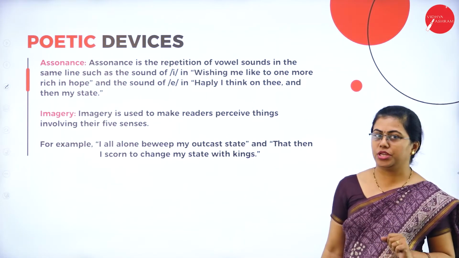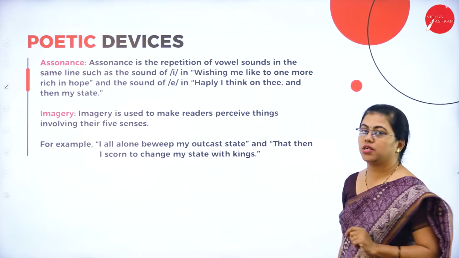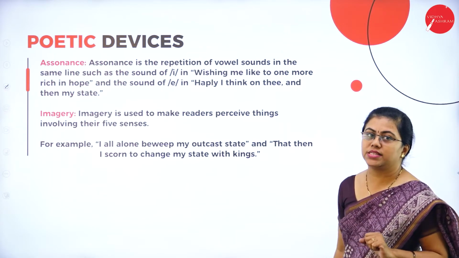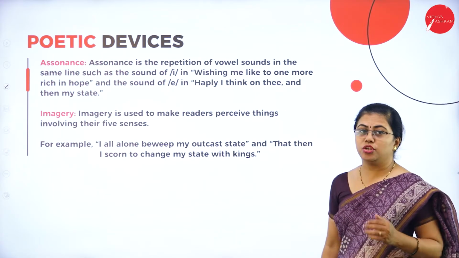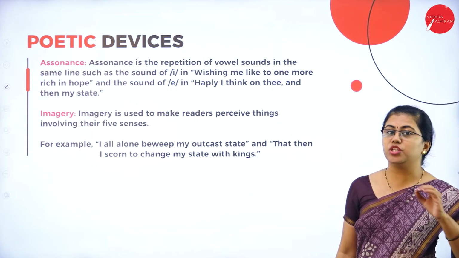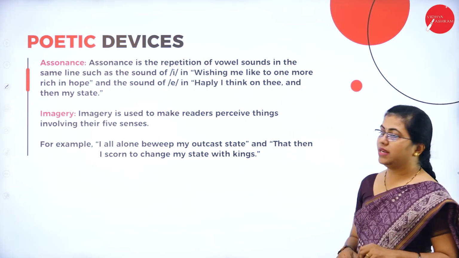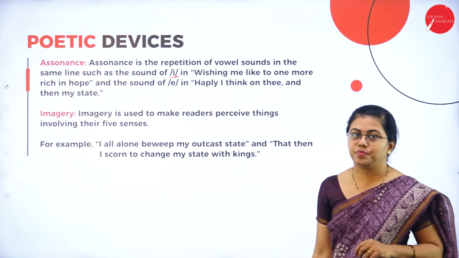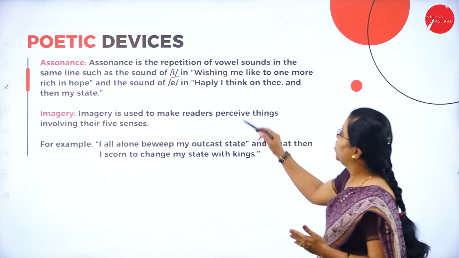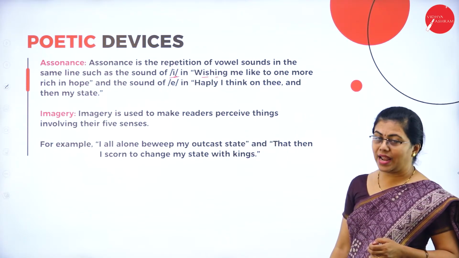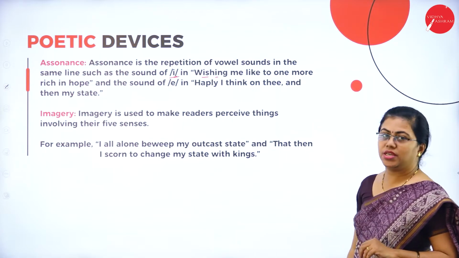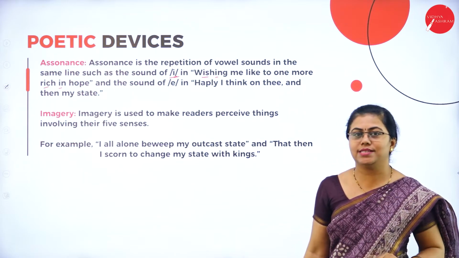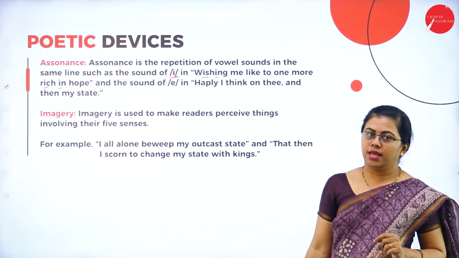We need to understand the poetic devices to understand the poem better. So first thing we need to understand here is the literary device, that is assonance. Assonance is the repetition of vowel sound in the same line, such as, for example, the repetition of this word I. Okay, the sound E. Wishing me like to one more rich in hope. Again, E sound is repeated over here. I am not telling the letter I is repeated, I am telling the E sound is repeated over here.